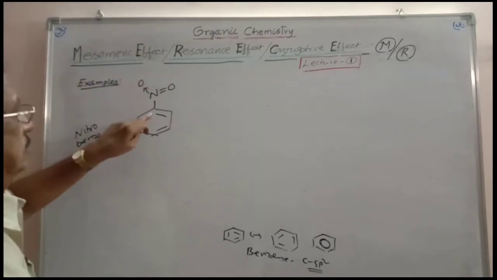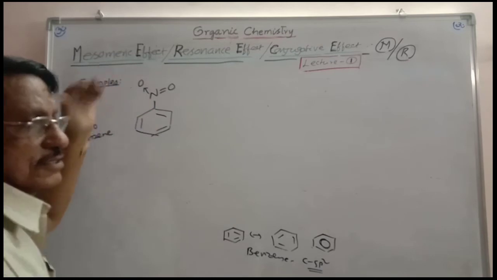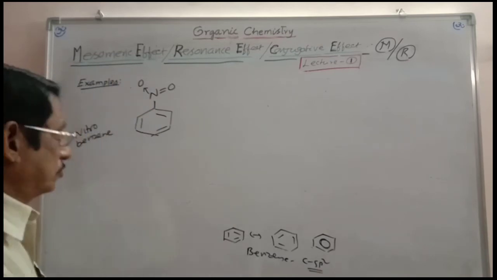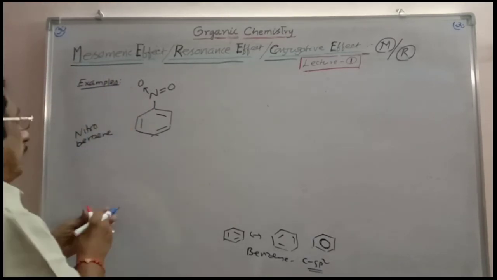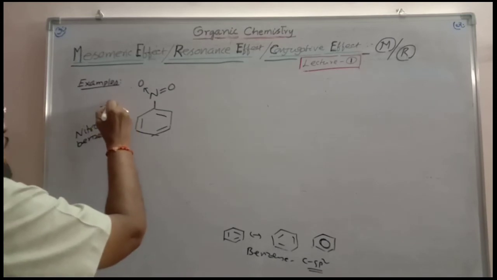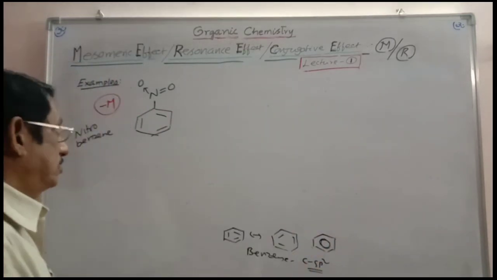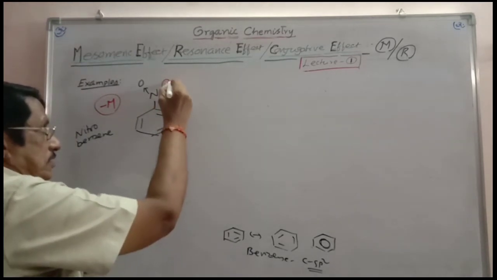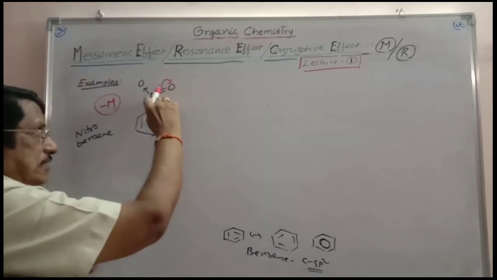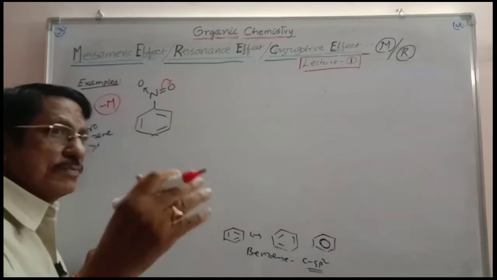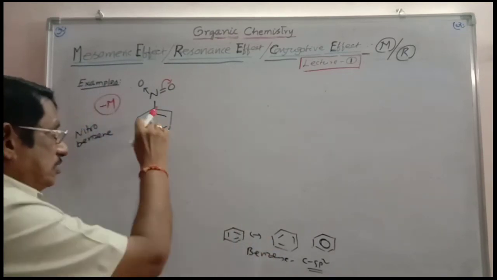Nitro group is attached to sp2 carbon here. It is electron withdrawing, minus M. So nitro group here operates minus M. Through minus M, you have to write the resonance structures. In what way? Just observe. This is polarized like this. O gets negative charge, N gets positive charge, and this is seeking the pi electron density, which is in conjugation. This is in conjugation.